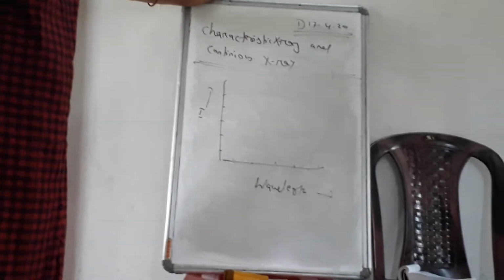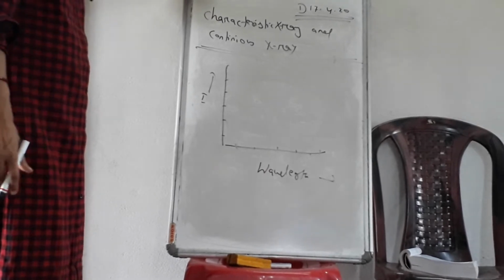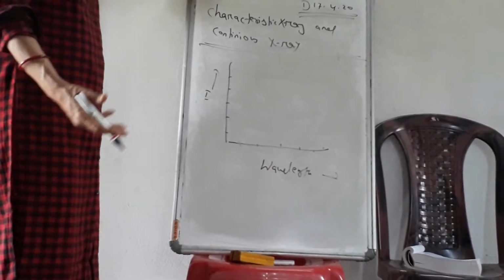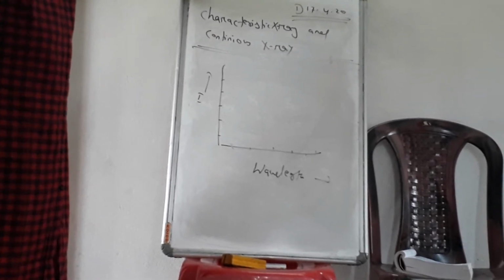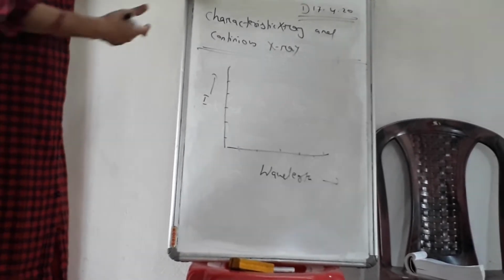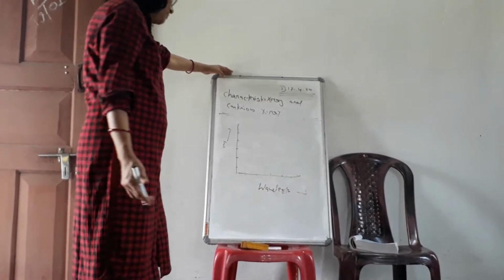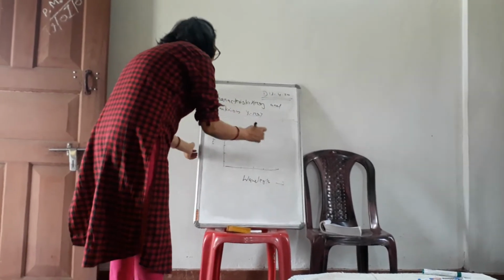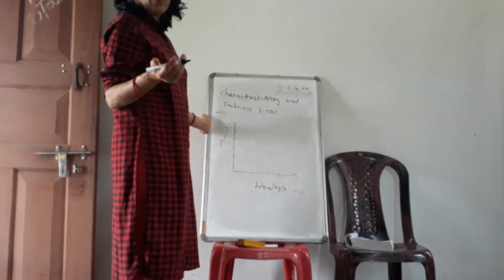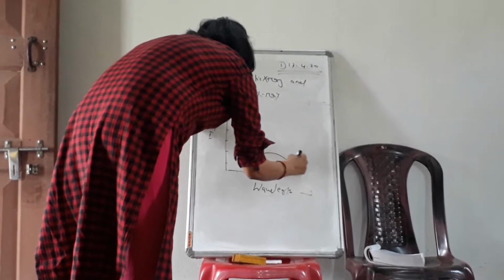For a specific material, for example tungsten as the target, we plot the graph of intensity with wavelength for different accelerating voltages. Yesterday I explained what accelerating voltage is in an X-ray tube. For different accelerating voltages, the wavelength or nature of the X-ray will be different. The accelerating voltage is always in the order of kilovolts. Suppose you plot a graph for 30 kilovolt, it will look like this.